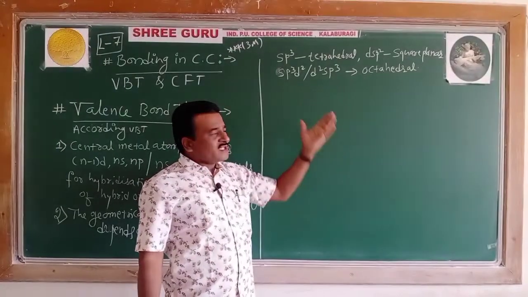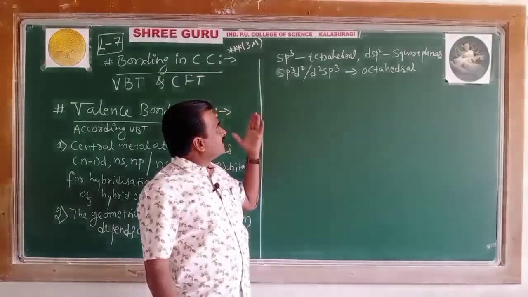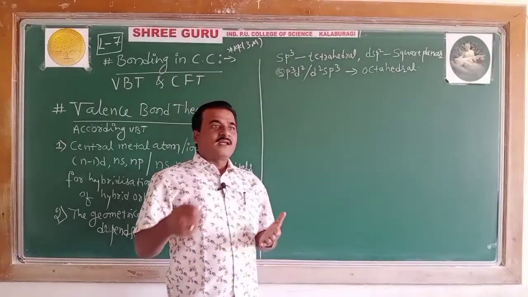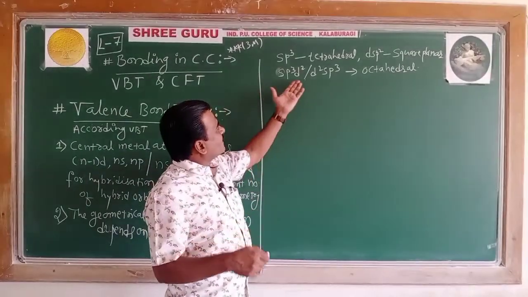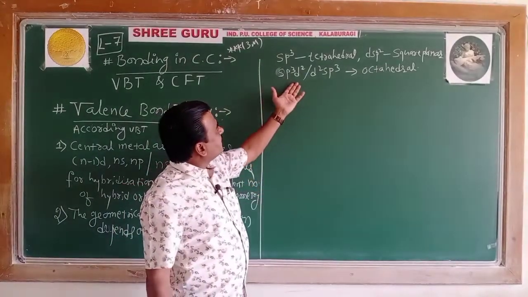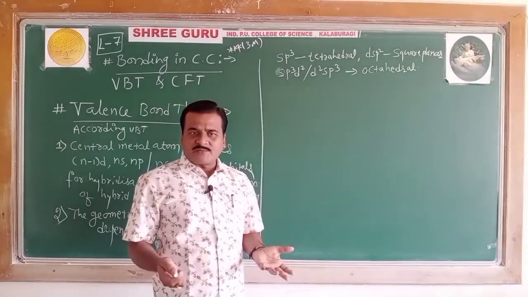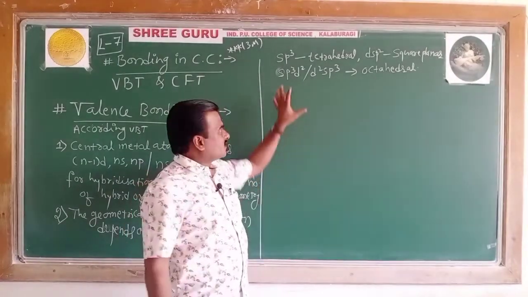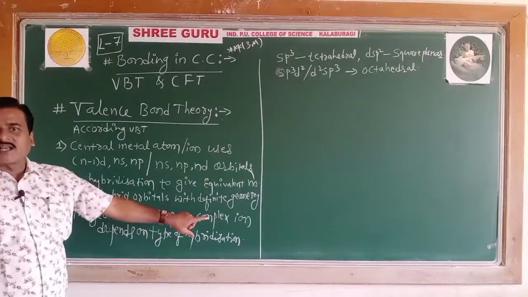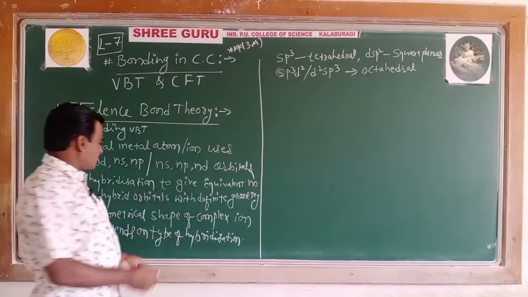Then dsp2 square planar, sp3d2 or d2sp3 octahedral. Like that, sp3d, which is trigonal bipyramidal. So the geometrical shape depends on the nature or type of hybridization.